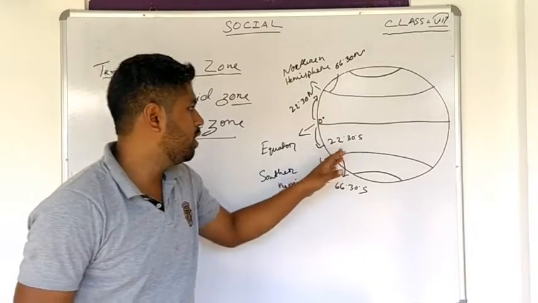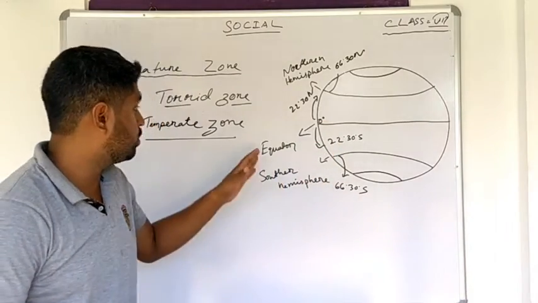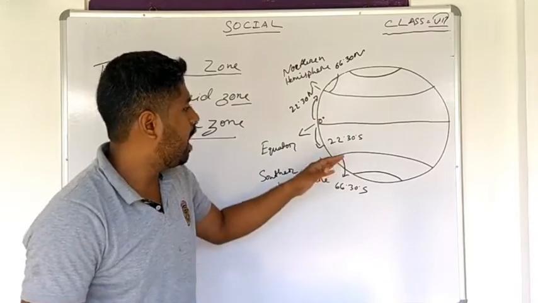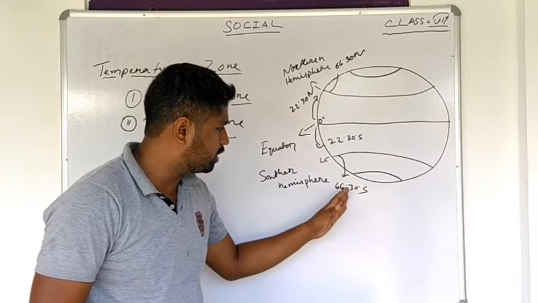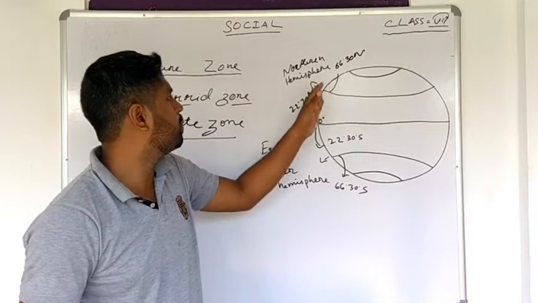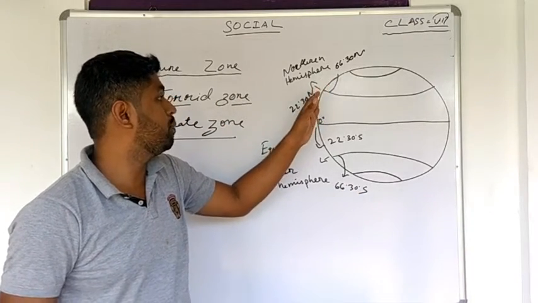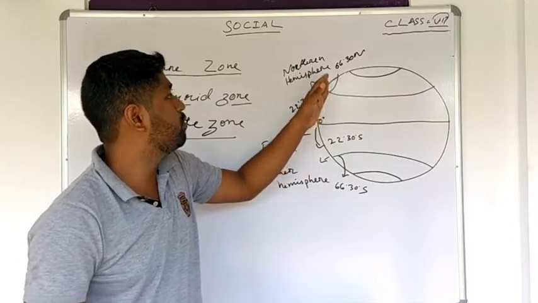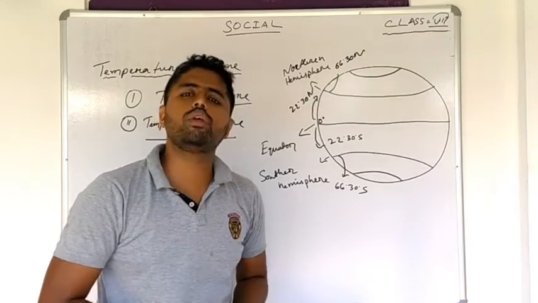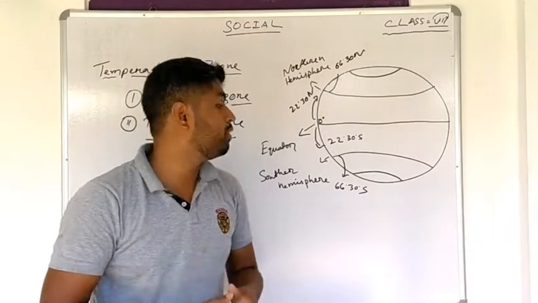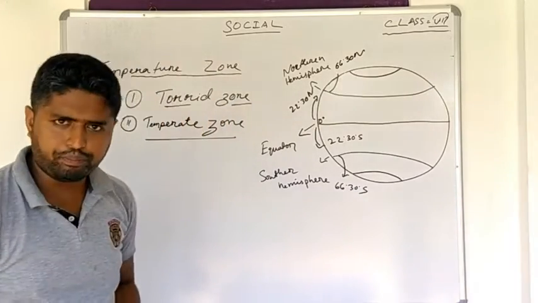That means from where the torrid zone ends, if you move towards 66.30 degrees south latitude, and likewise towards 66.30 degrees north latitude, you will find the places of the temperate zone.